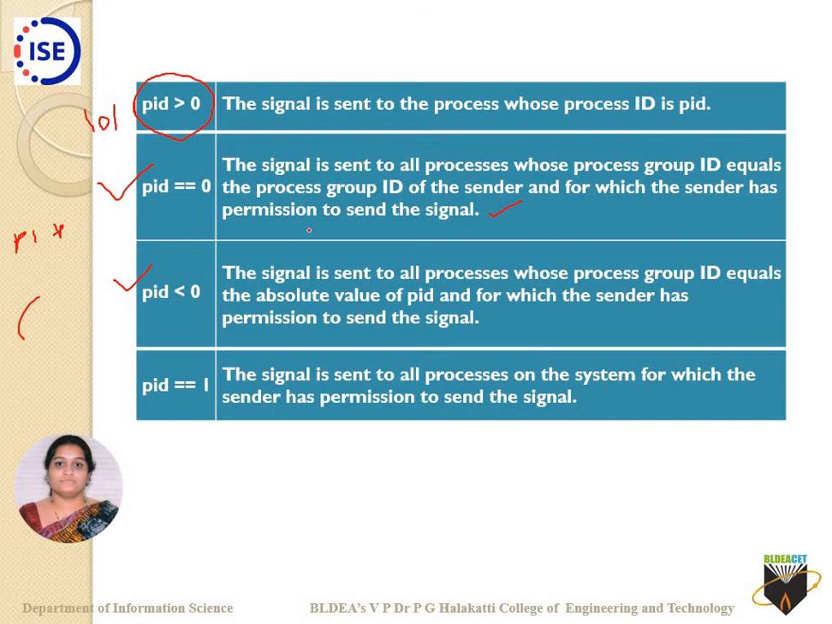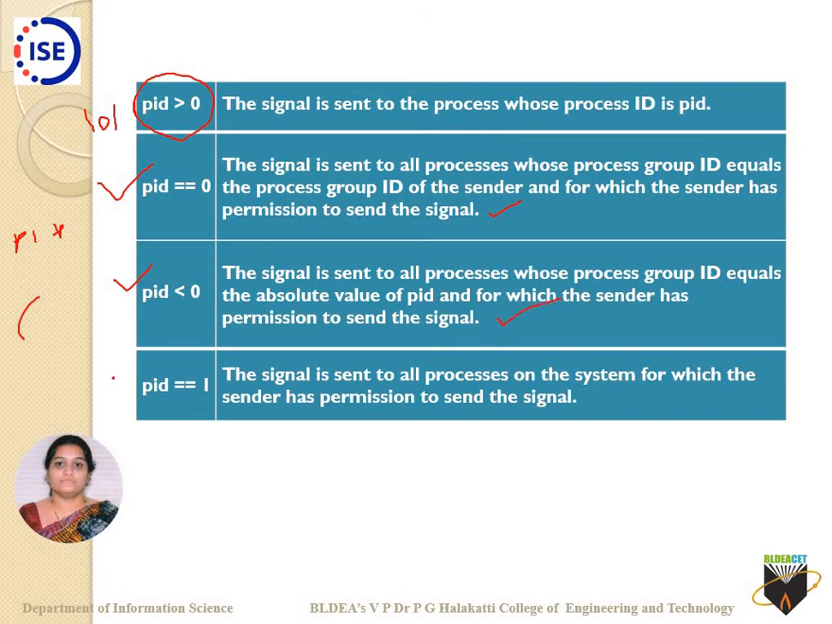If the PID is less than 0, what happens? The signal is sent to all the processes whose process group ID equals the absolute value of PID. We have come across absolute PIDs and relative PIDs. So it will be sent to the processes whose group ID equals the absolute value of PID, and for which the sender has permission to send the signals.